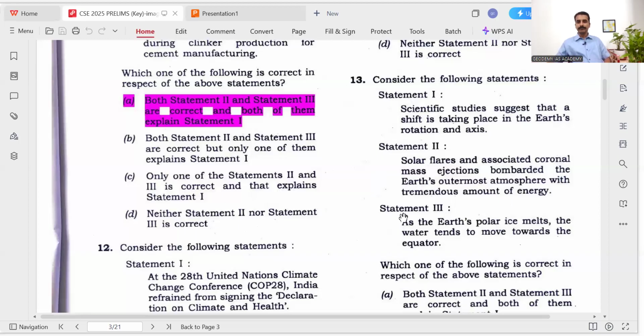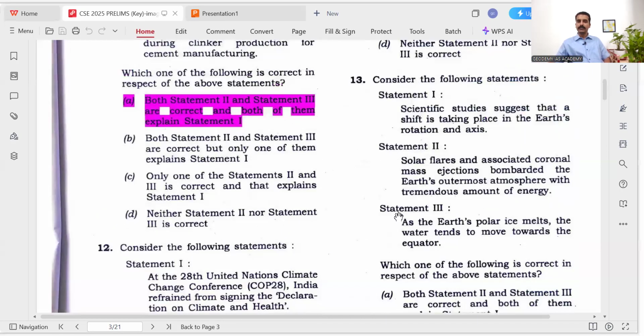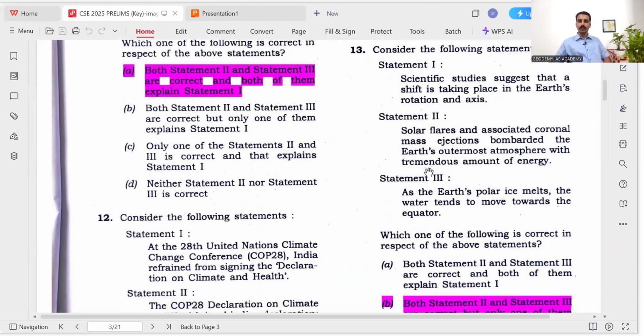So statement 3 explains statement 1. Both statement 2 and 3 are correct, but only one of them explains statement 1, that is, statement 3 explains. Statement 2 is correct. The solar phase associated coronal mass ejections bombard the outermost atmosphere with a tremendous amount of energy, but it is protected by our magnetosphere. So it is correct, but not the explanation for statement 1.